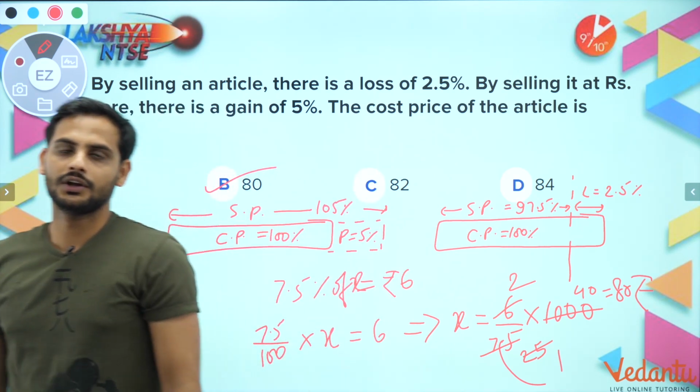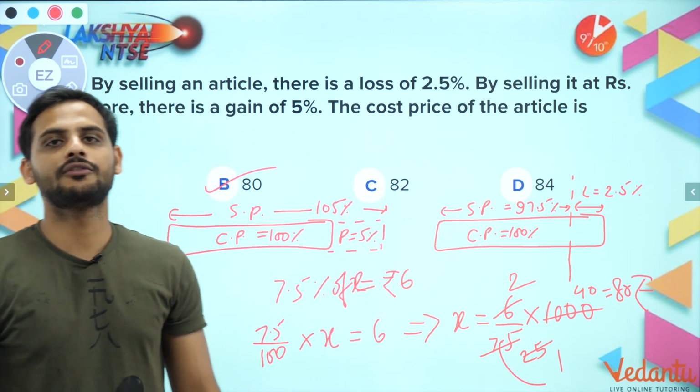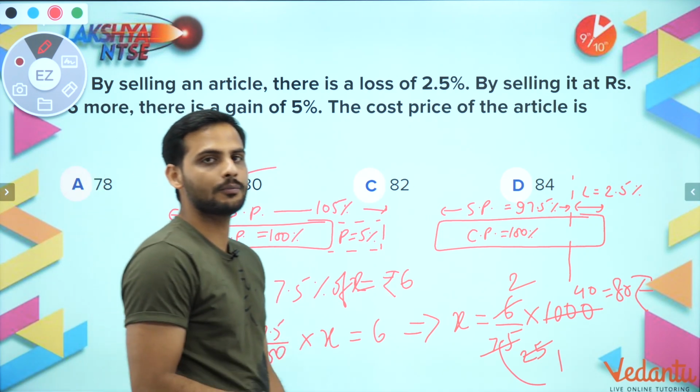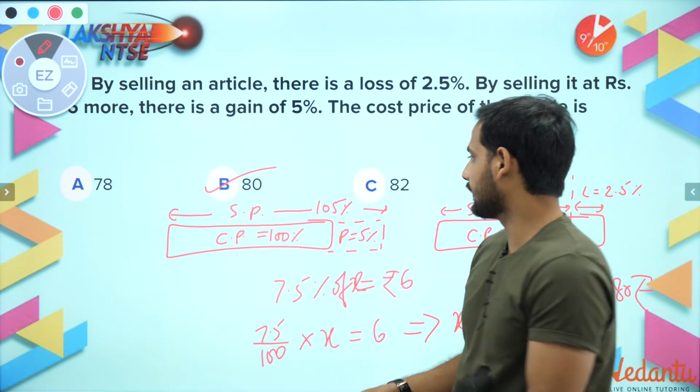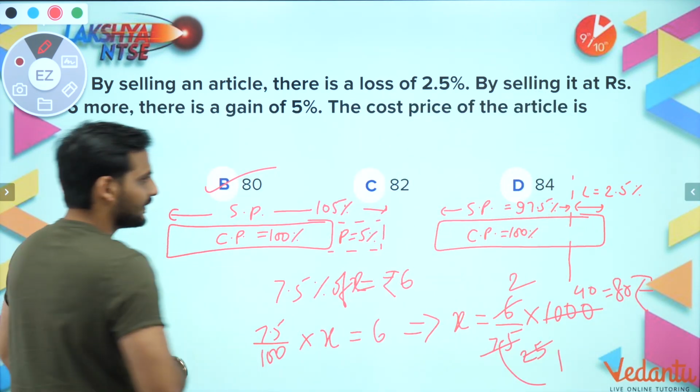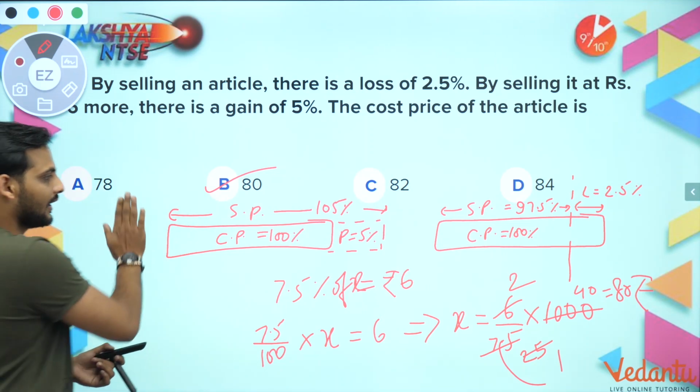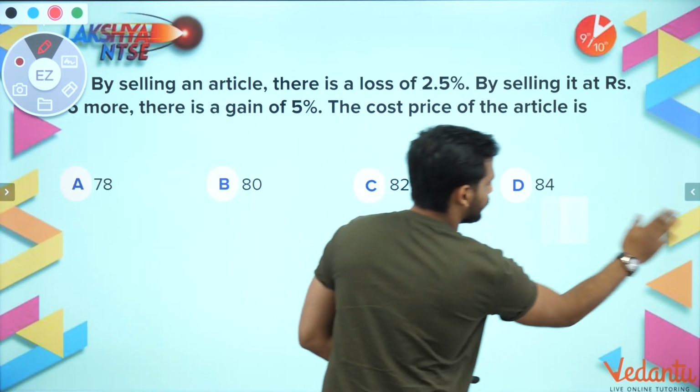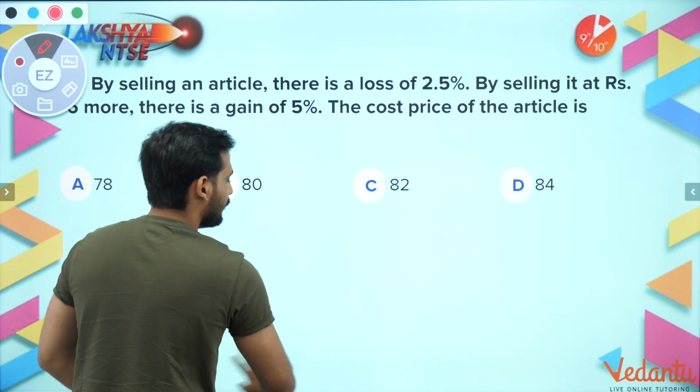Within one line you'll get to know 7.5% of cost price is equal to the difference in rupees, which is 6 rupees. Now let's see. So this was the normal method, all of you already know, right? So now the students who have given me the correct answer. Normal method is what, bachcho?